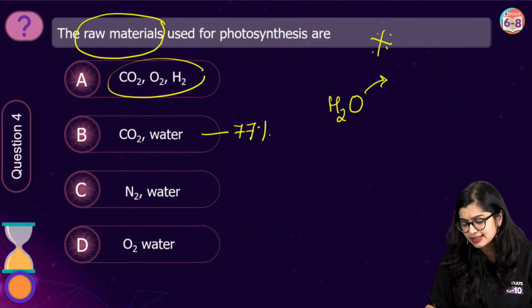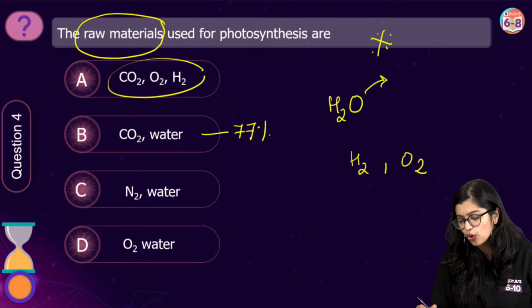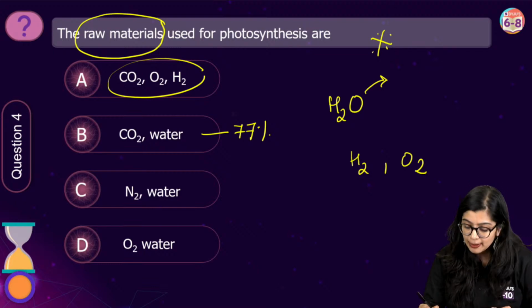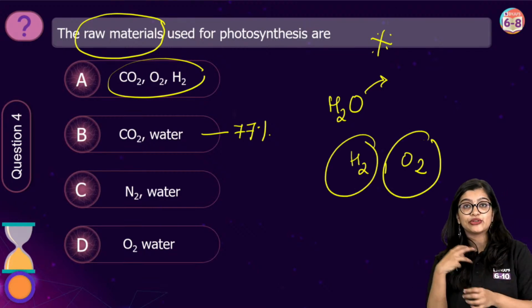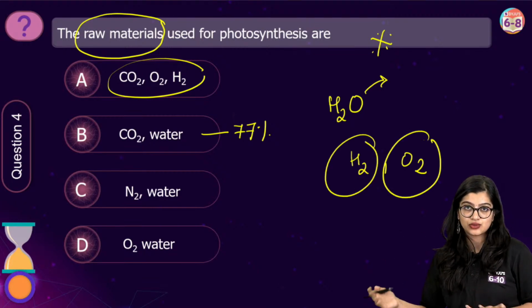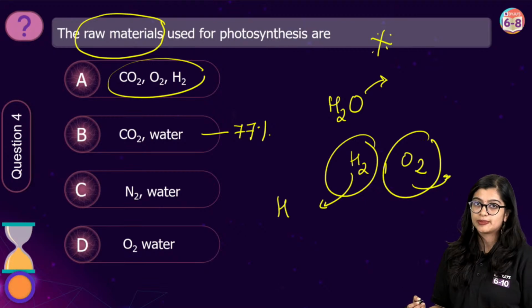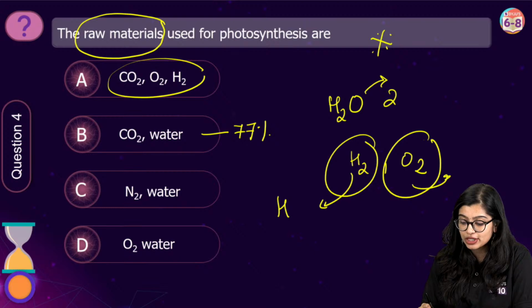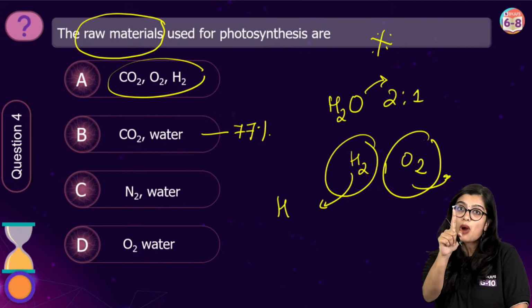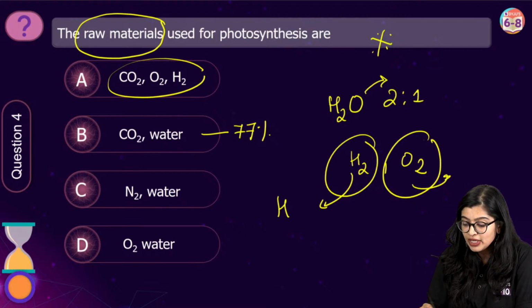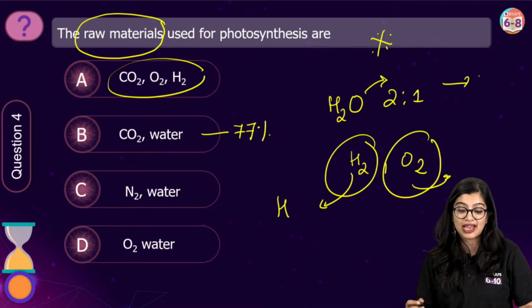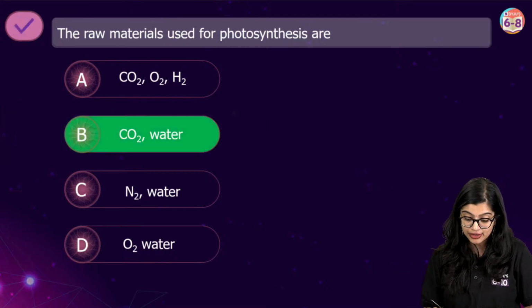Is this same as saying H2 and O2? Absolutely not. Because these are molecules in themselves, right? So we know that H2 is hydrogen, O2 is oxygen. But when they come in a combination of 2:1, 2 hydrogen and 1 oxygen atom come together, we get water, which is why you cannot say option A is the correct answer, right?